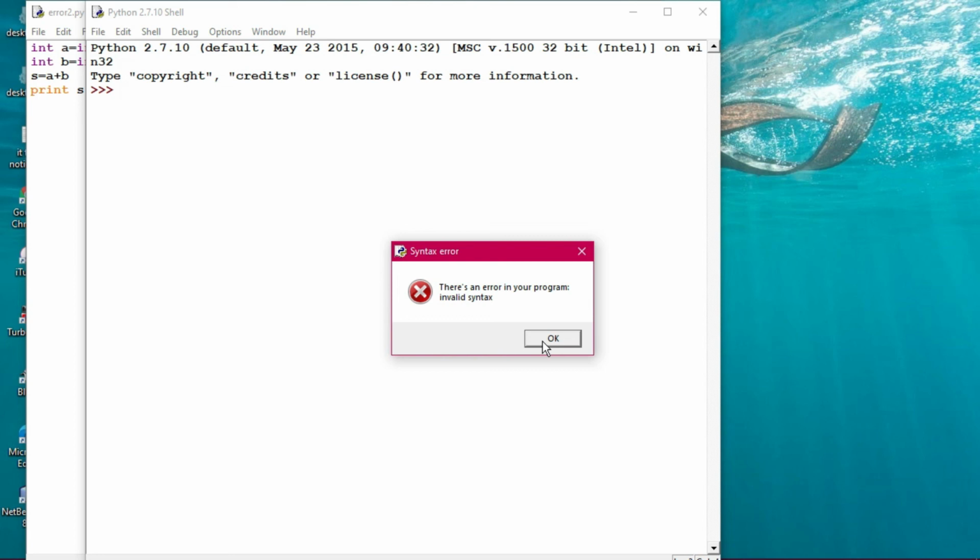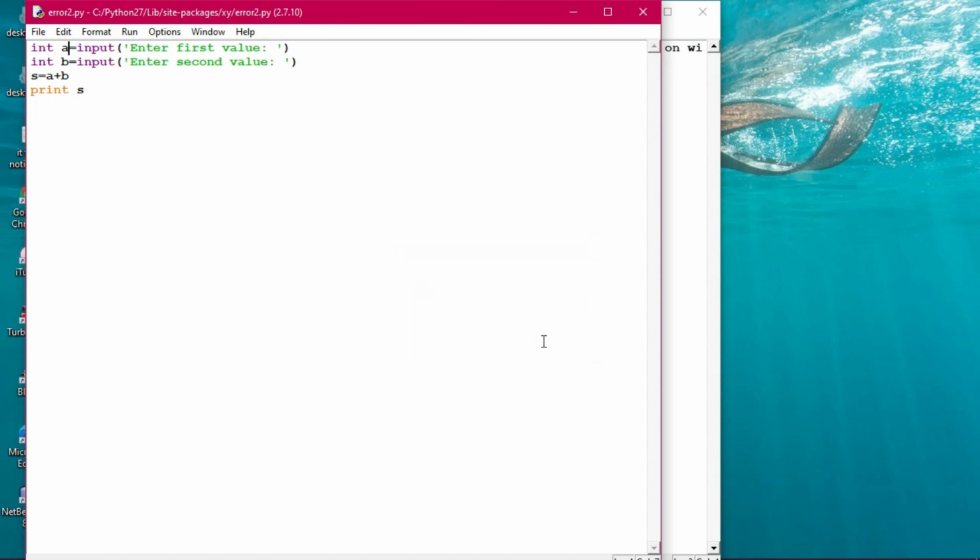Invalid syntax means the command that you have given is not supporting Python's norm. The grammar of Python has not been supported, so that's why it is showing an error. That is called a syntax error or invalid syntax. Clicking on OK, it takes me to the place where int has to be removed from here.